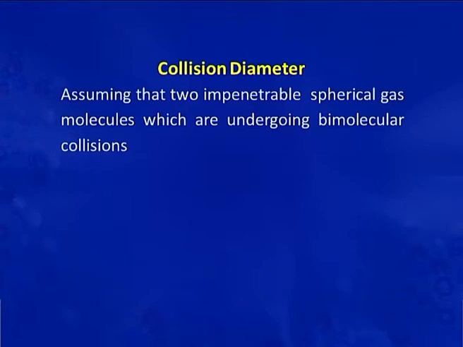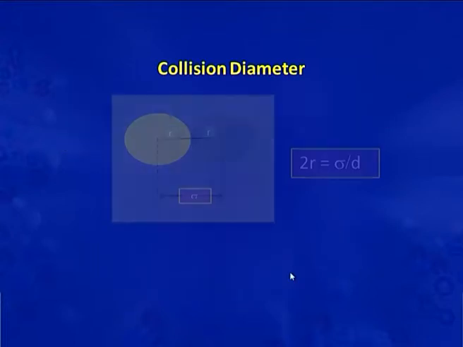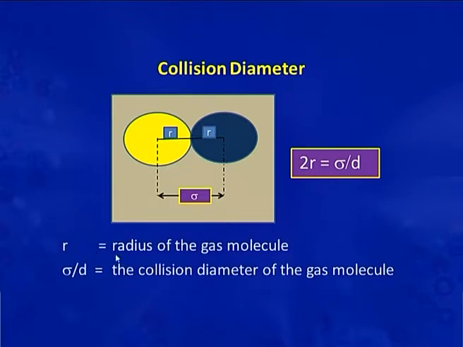Assuming two impenetrable spherical gas molecules are undergoing bimolecular collision, they cannot come closer beyond a certain distance, that is the stage when the repulsive forces start operating between them. So, the closest distance between them is between the centers of the two molecules. Here, r is the radius of the gas molecule and d, or sigma, is the collision diameter of the gas molecule. So, collision diameter is the closest distance between the centers of two molecules. It is denoted by sigma or d.